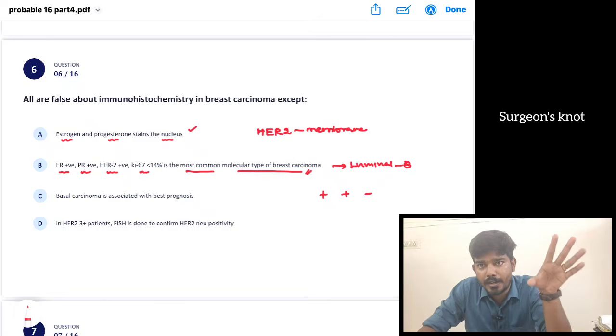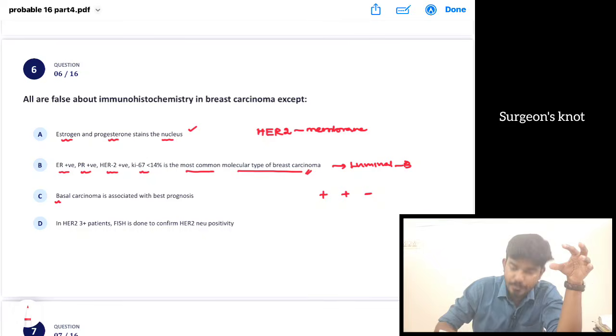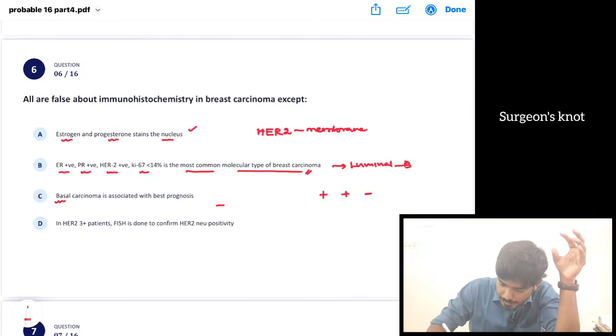Luminal type B is triple positive. ER, PR, HER2 are all positive. Ki-67 can be low, less than 40%, or more than 40%. There is also a minor type. It is similar to luminal type A, but the Ki-67 proliferation index will be high in those patients. Then we have this basal type. In the basal type, we have ER negative, PR negative, HER2 negative.